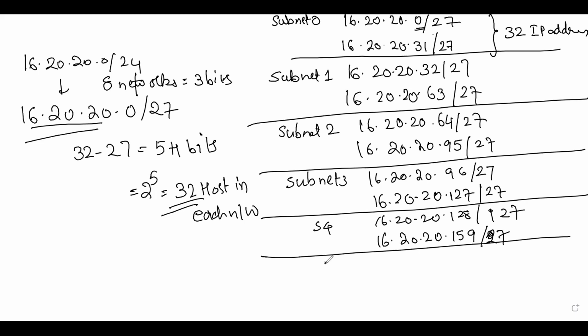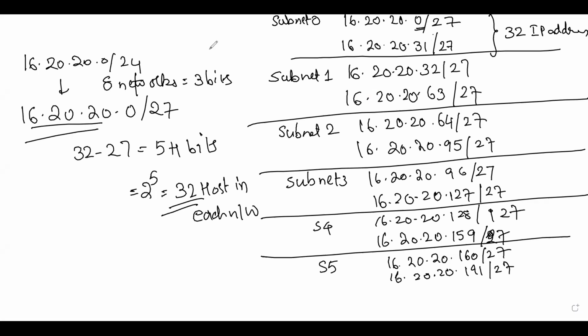Subnet 5 now would be how much? It would be 16.20.20.160/27 till 16.20.20.191/27. Okay. So we are understanding now how we are giving the IP, or how we are making the subnets. So once we make the subnets, we can now go and assign the IP from each of these to our host.